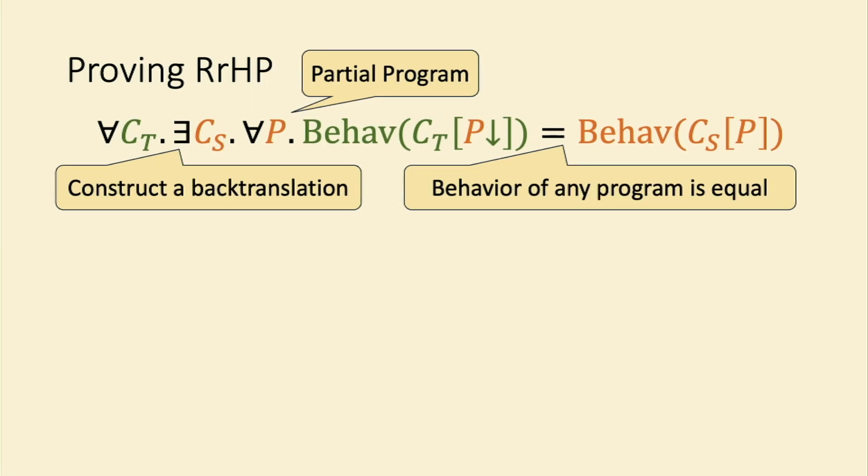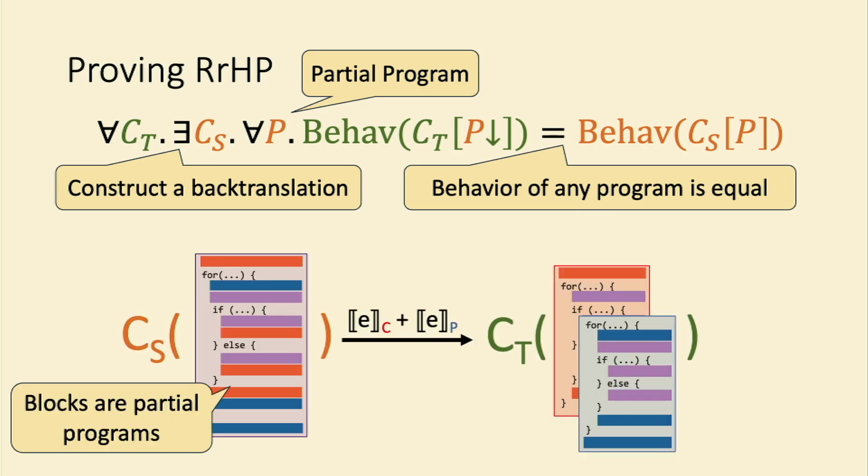OK, so we need a couple of things to actually prove this. We haven't actually written down the proof for this, so this is more of a proof sketch. But first, we need a notion of what partial programs are. Well, we can simply use these combined blocks that we defined as our partial programs. And then the source and target context is just going to be the rest of the code that surrounds it. Because this is the only interesting part of the compilation. A note I do want to make here is that the syntax for the source language and the target language are basically the same, except the source language also has this additional combined block abstraction.